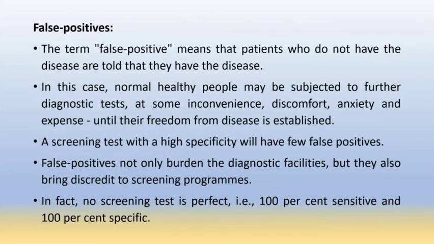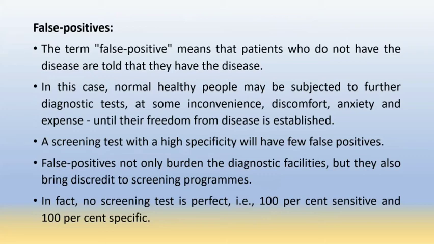Then false positive. The term false positive means that patients who do not have the disease are told that they have the disease. So false positive means the patient does not have the disease, but the screening test becomes positive.